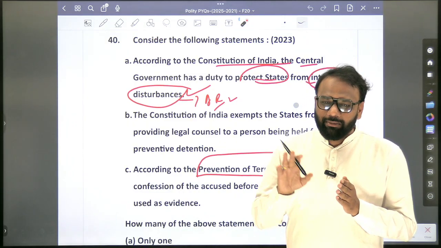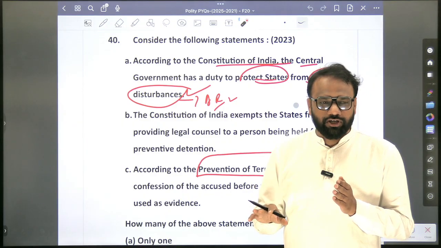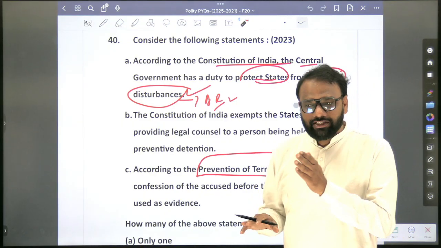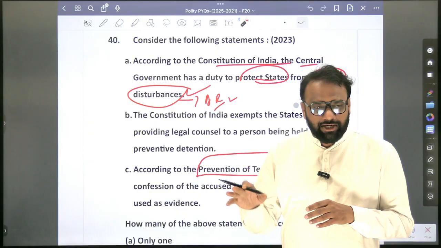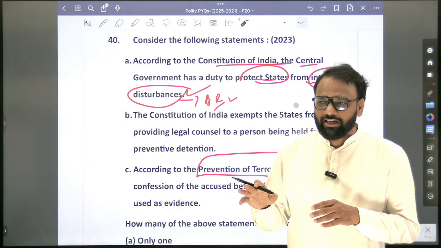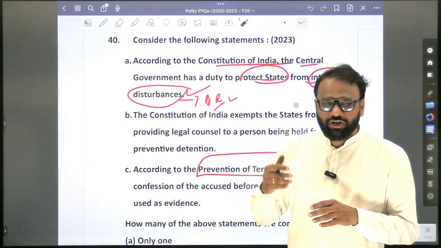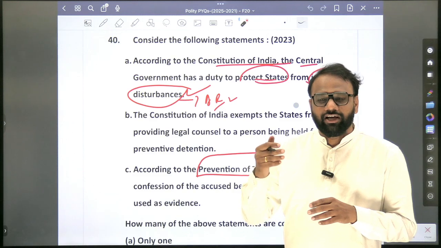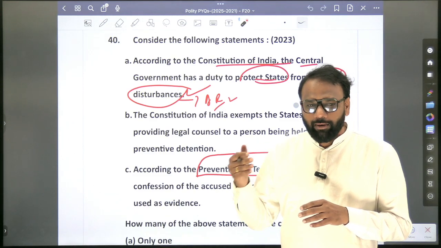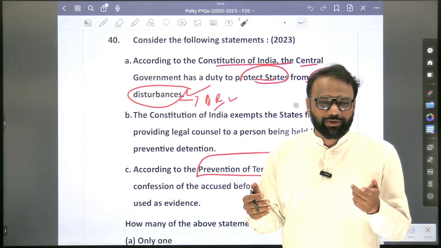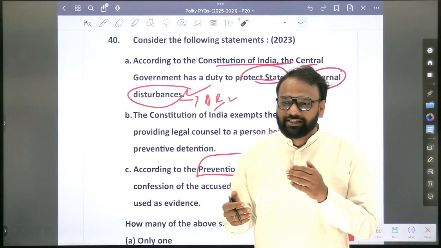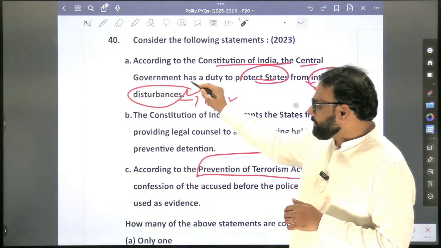It means the term internal disturbance also exists in the constitution. The term armed rebellion also exists in the constitution. But in the context of national emergency, we cannot declare a national emergency based on internal disturbance. We can declare a national emergency based on armed rebellion. But at the same time, there is another provision that the center has to protect the states from internal disturbance. So the first statement is correct.